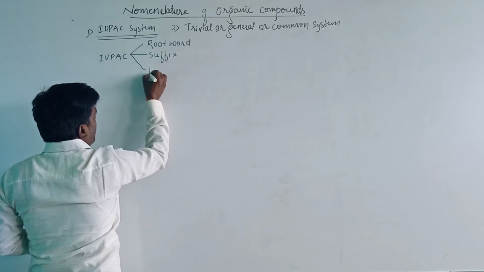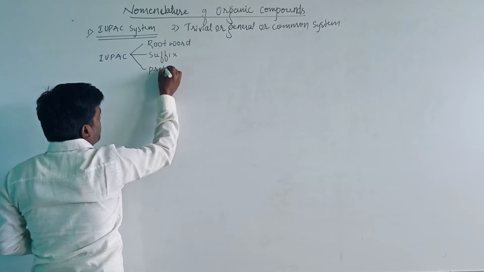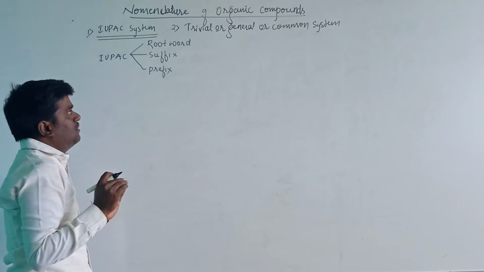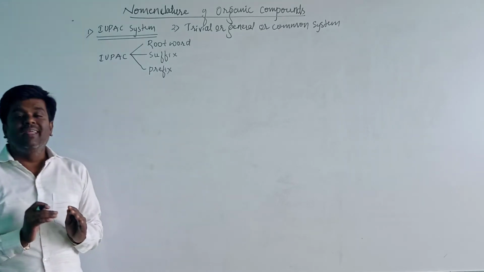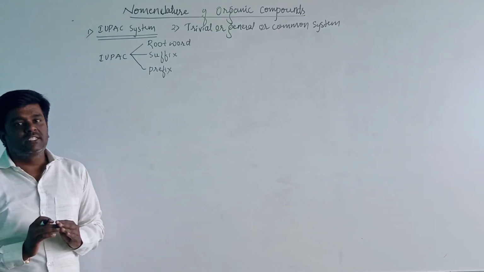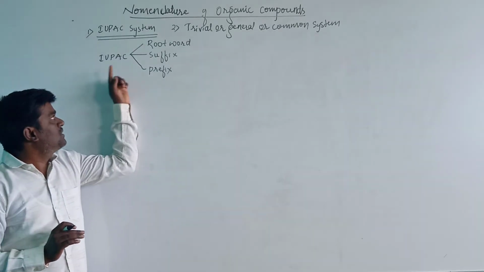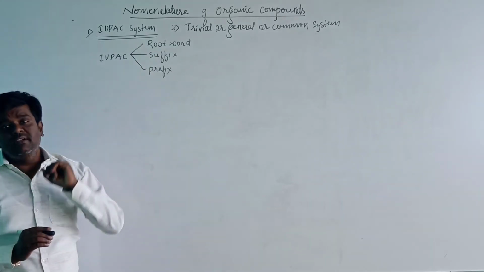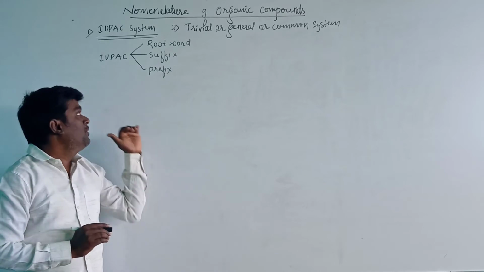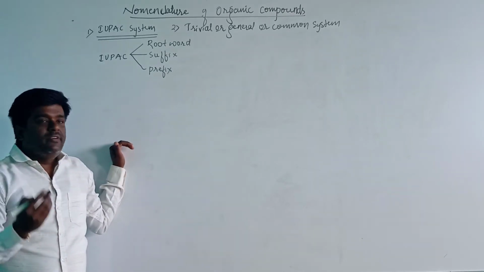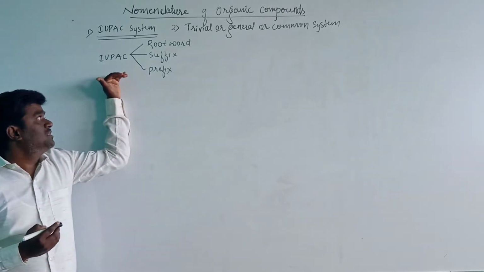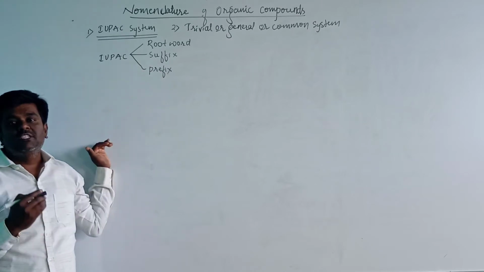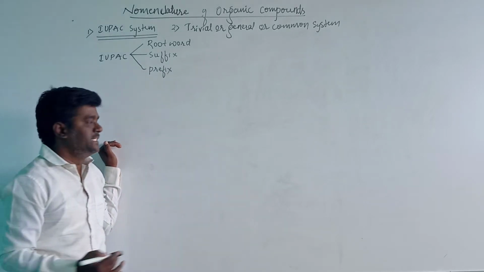Third one, prefix. Once we understand this root word, suffix and prefix, then the nomenclature will become very easy.